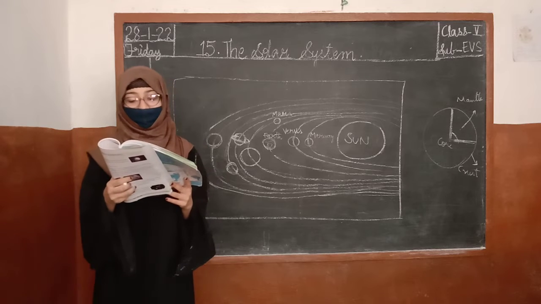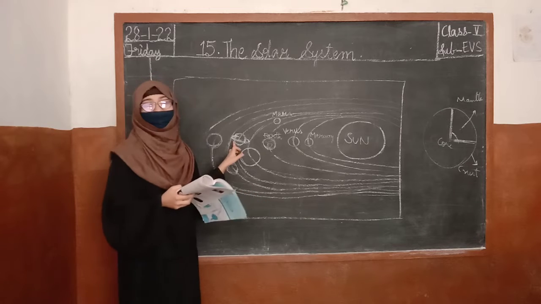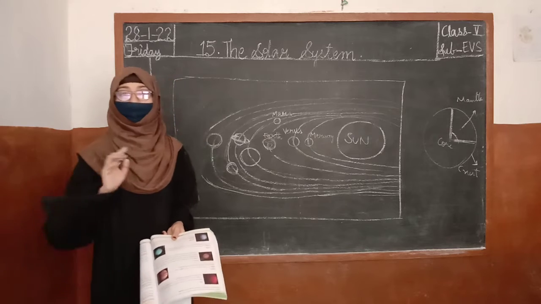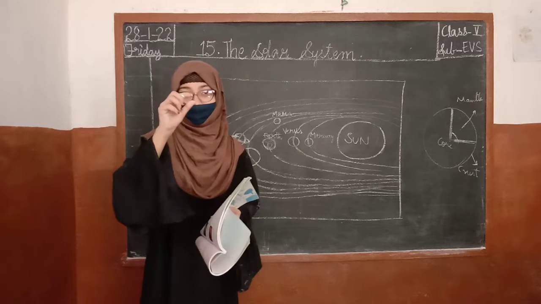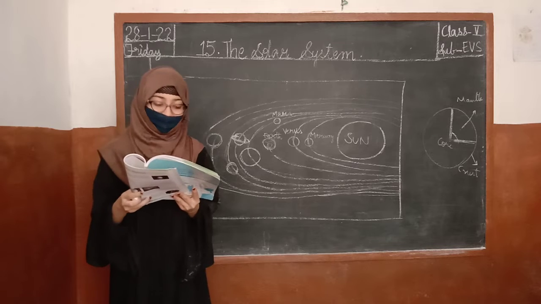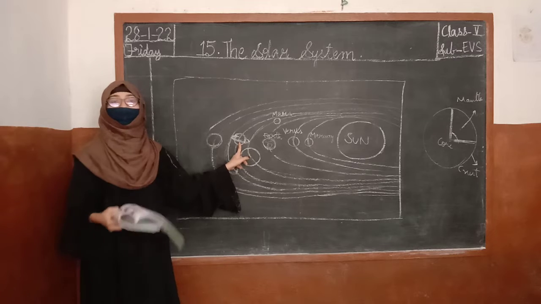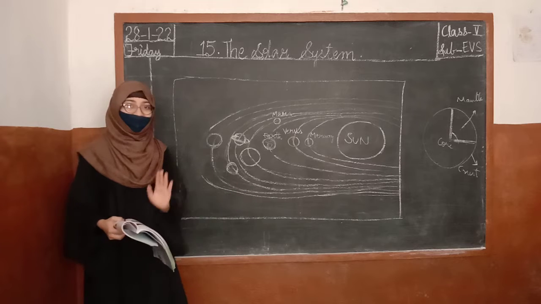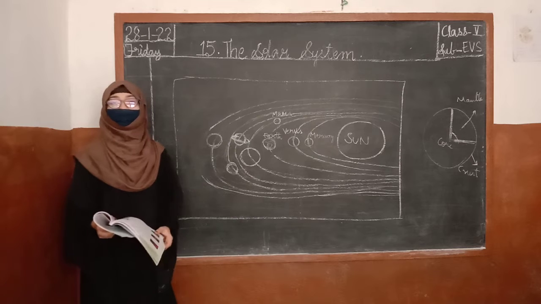The rings look solid but are actually made up of chunks of ice and dust. It looks like the ring is made of solid, but in reality, it is not. It is made up of ice and dust chunks. Chunks are nothing but small balls, all whirling around the planet. Like Jupiter, Saturn is also made up of which gas? We have learned that Jupiter is made up of hydrogen gas. The same, Saturn is made up of hydrogen gas.